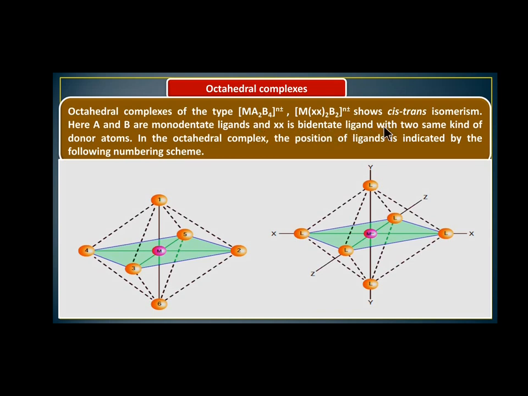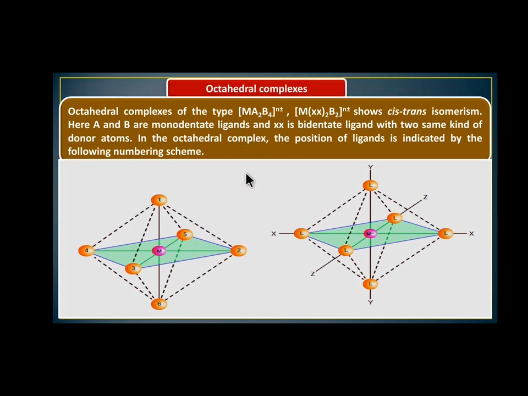XX is a bidentate ligand with two same kind of donor atoms. In the octahedral complex, the position of ligands is indicated by the following numbering scheme. In octahedral complexes, we discussed the total number of ligands is 6.